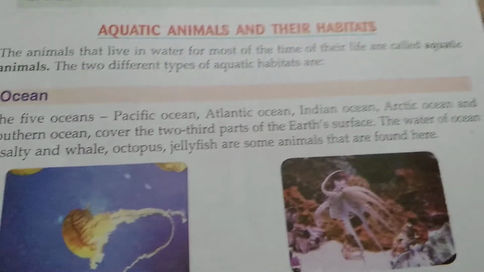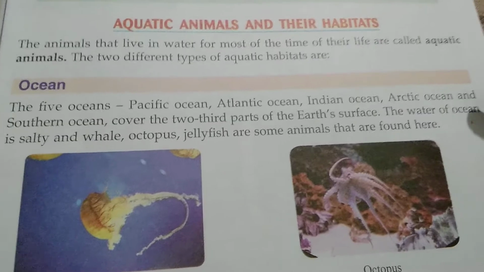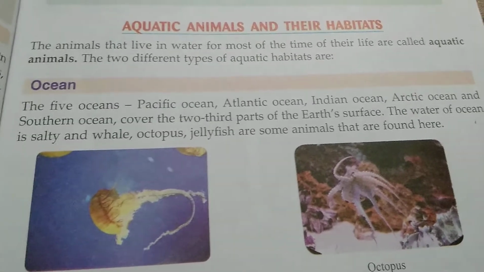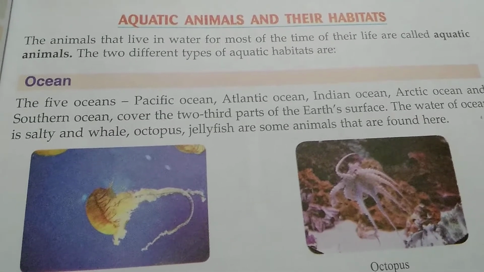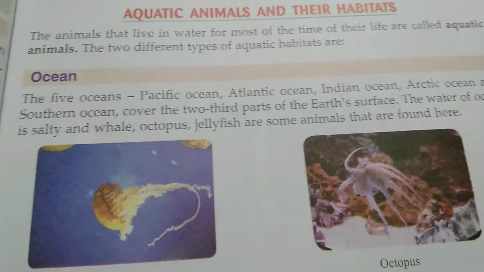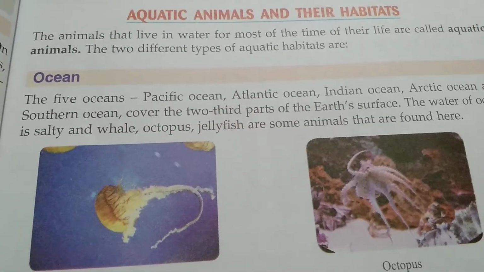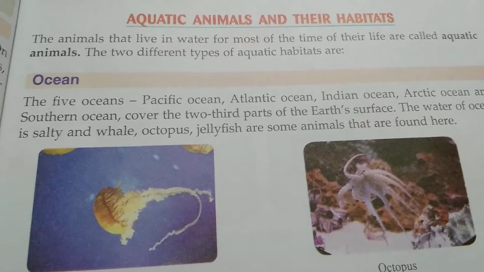Next is aquatic animals and their habitats. The animals that live in water for most of their life are called aquatic animals. Aquatic animals are water animals, as terrestrial animals, I told you, are land animals.